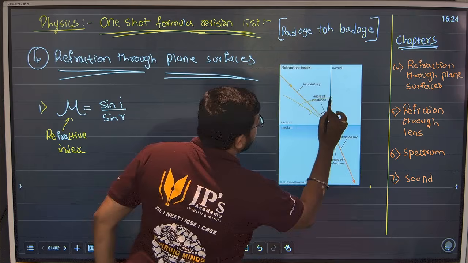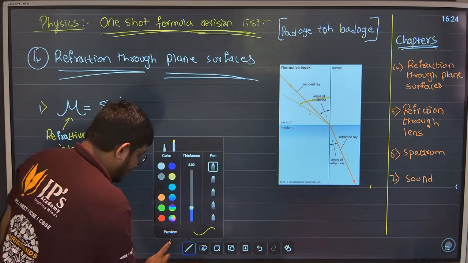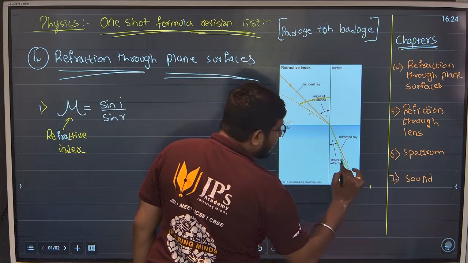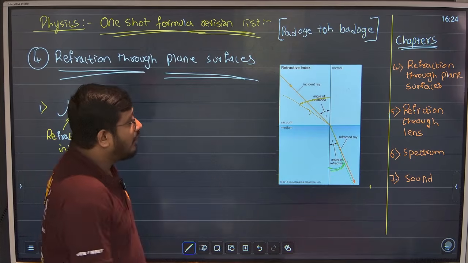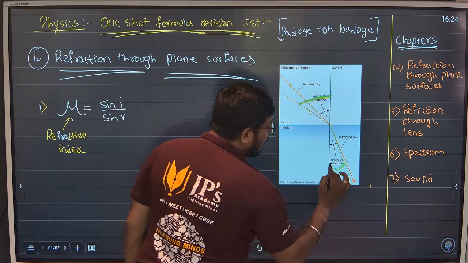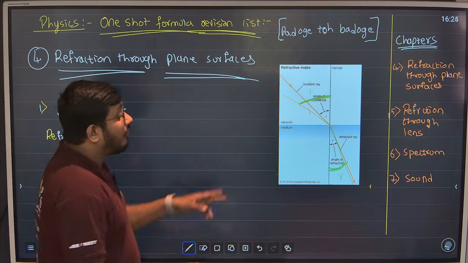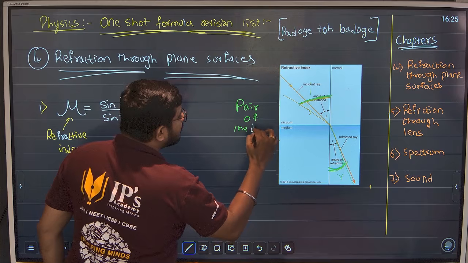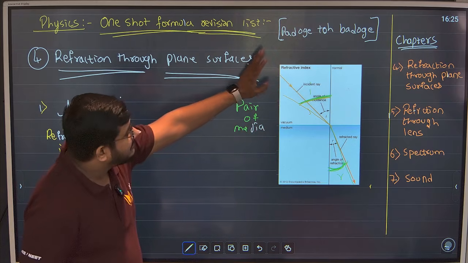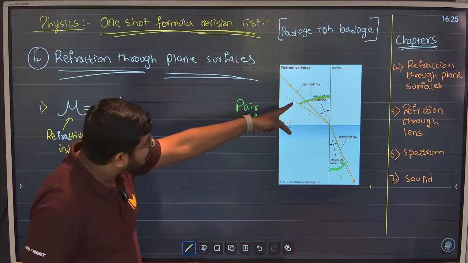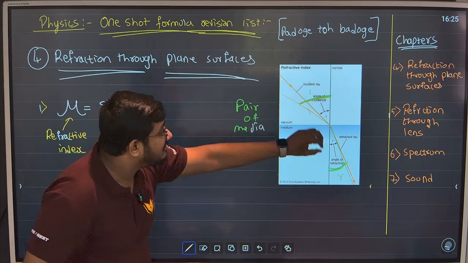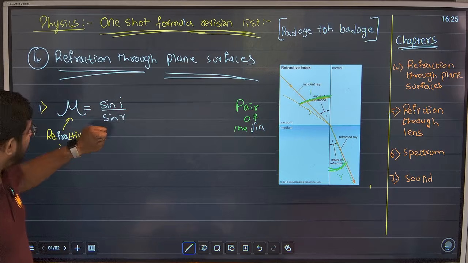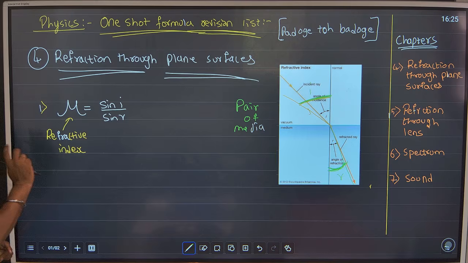Now this is the angle of incidence, this part. Same, and you will see the angle of refraction will also change. Anything, you will see the angle will be changed. Now, for this angle of incidence and for this angle of refraction, for same pair of media, for example, as I said, this is vacuum and this is glass. For same pair of media, though the angle of I and R is changing, the ratio will be same, and that ratio, okay, we know by the term called as refractive index mu.